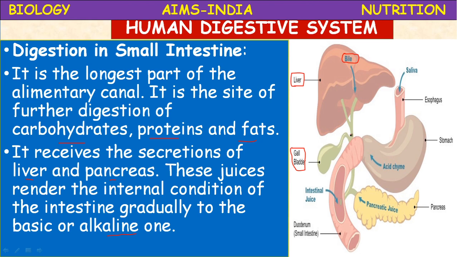From the gallbladder, by means of a common duct called the cystic duct, it opens into the duodenum. This is the duodenum, the first part of the small intestine. Then next, the pancreas. The pancreas is a pale yellow gland, a digestive gland present beneath the stomach, or below the stomach. So this is also a very important gland which plays a very important role.